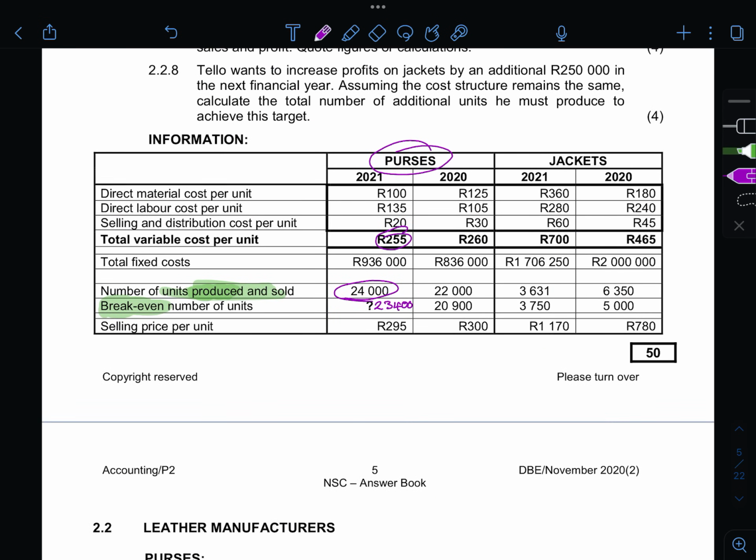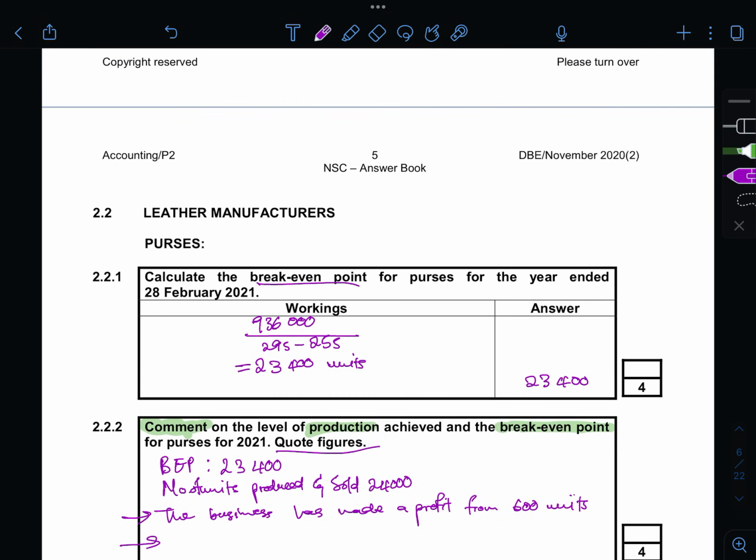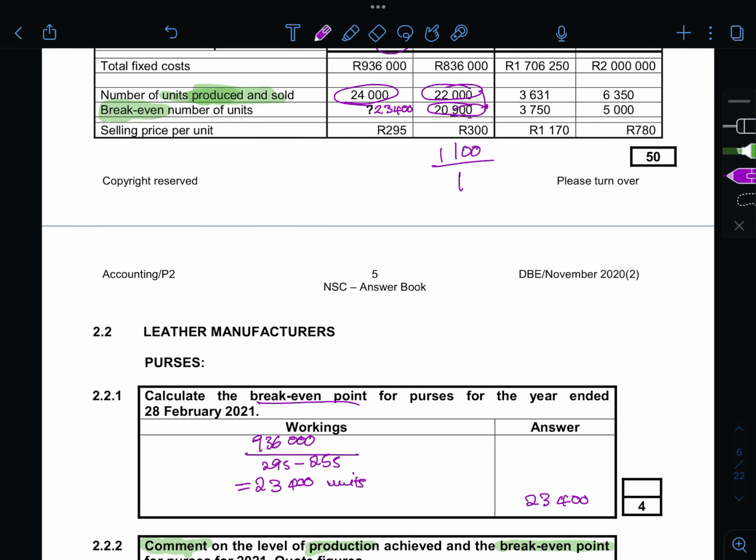If you look in 2020, it was 22,000, but your break-even point was 20,900, and the difference here is just 1,100. Okay, yeah, because 22,000 minus 20,900 is 1,100. So the profit decreased from 1,100 to 600 units.